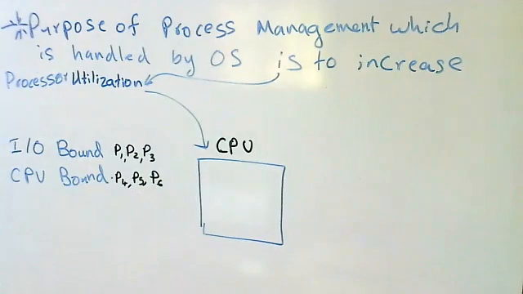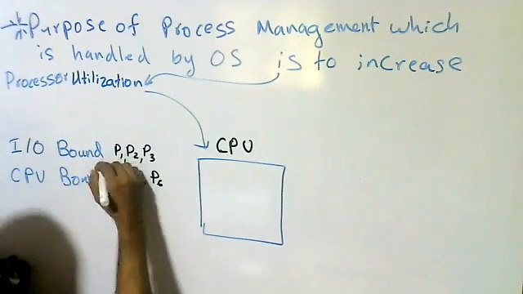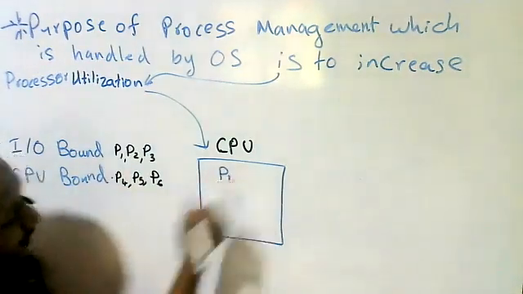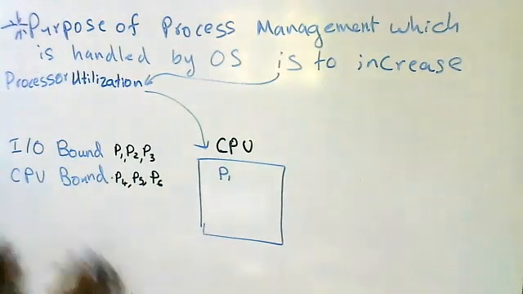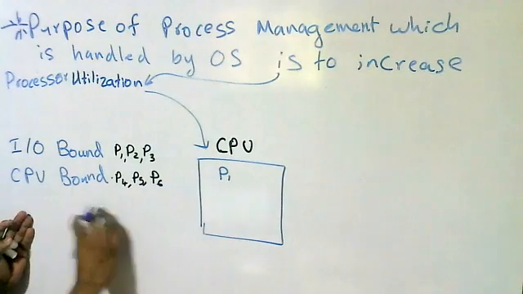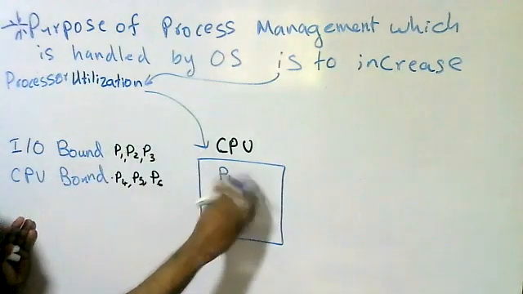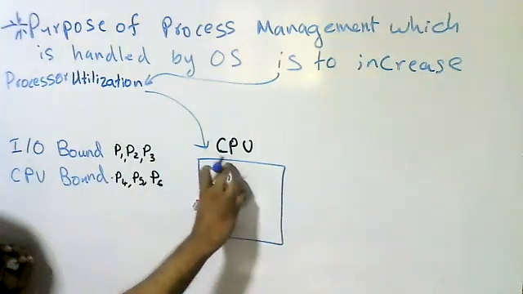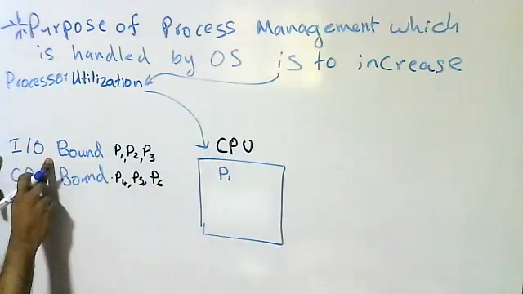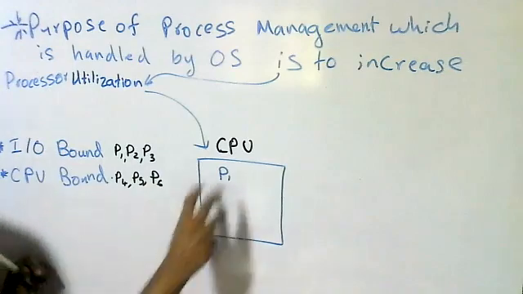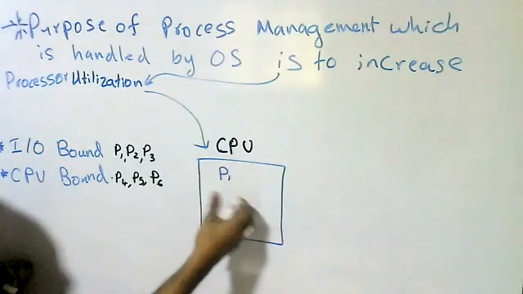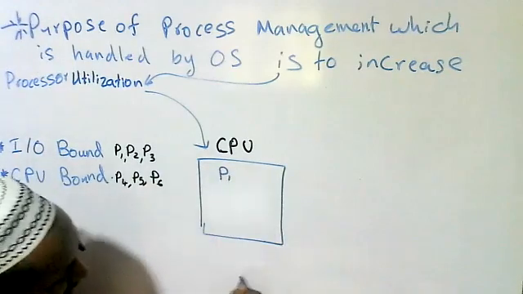Concentrate. P1 comes to the CPU for execution, already in the RAM ready queue. Now it executes. But P1 is an IO bound process, so it frequently needs IO. So it comes to an IO event, isn't it?